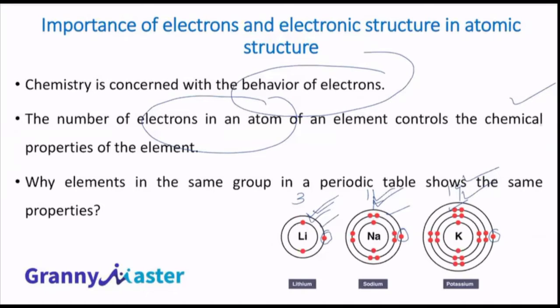So the electronic structure of these elements is similar. That's why all of them show similar properties, which means the chemical properties of an atom are determined by its electronic structure. That is the reason why we have given more importance to electronic structure in the models related to atomic structure.